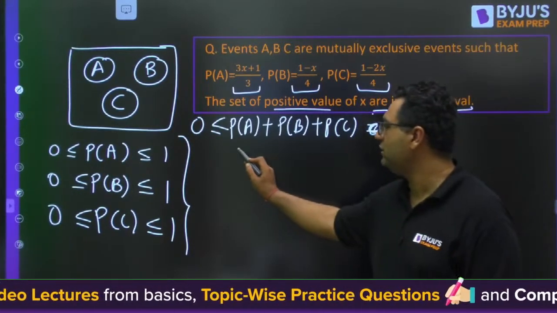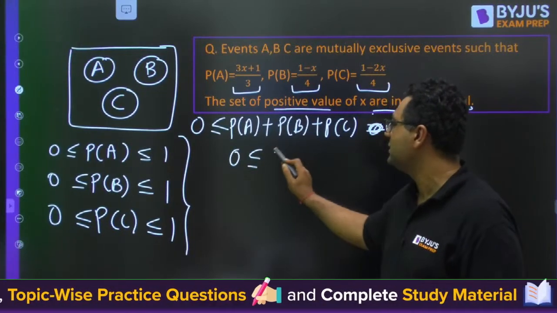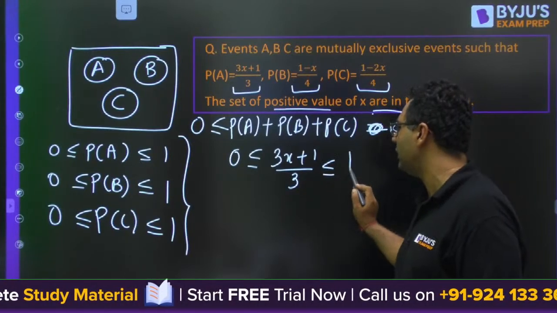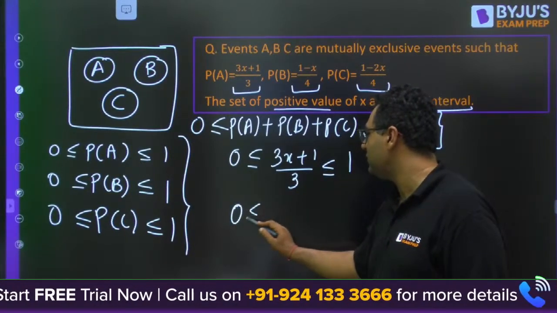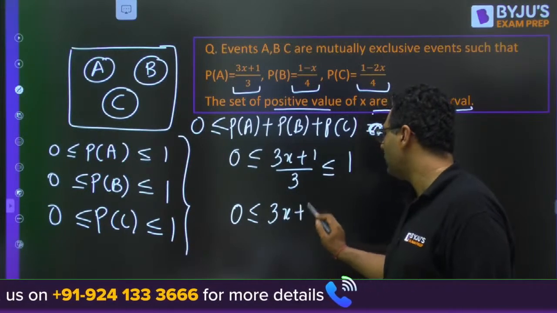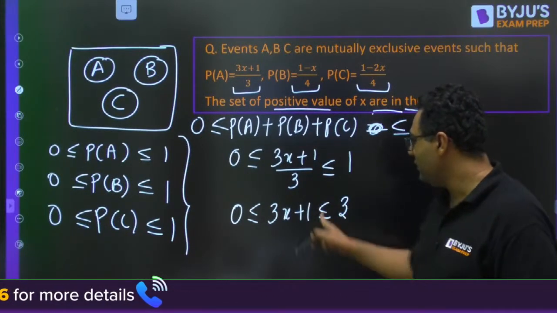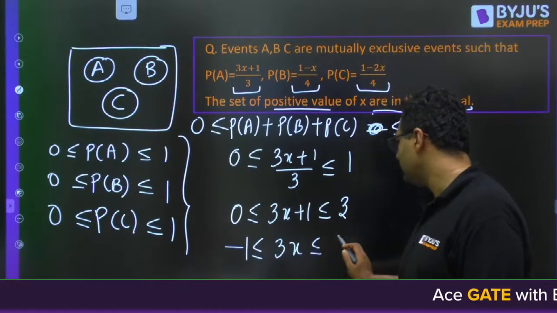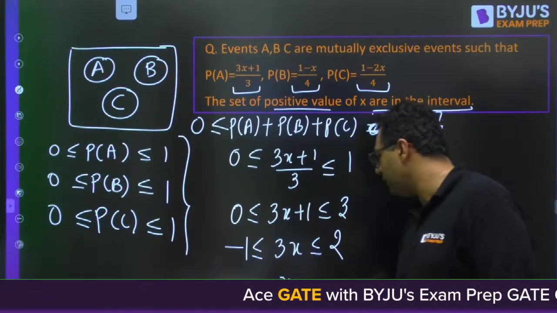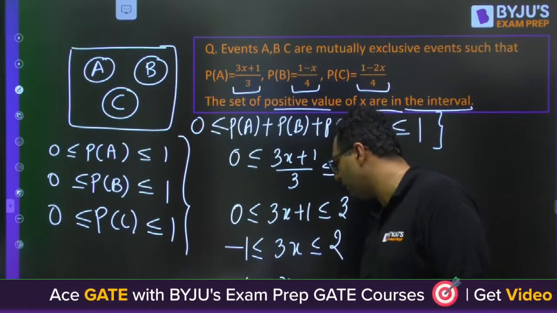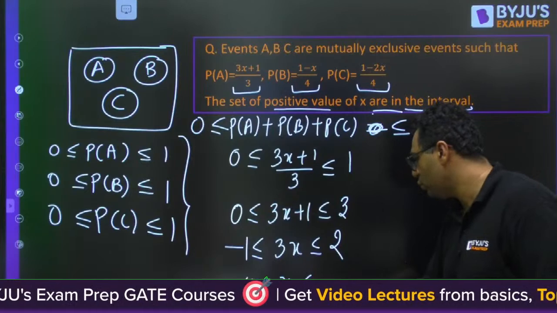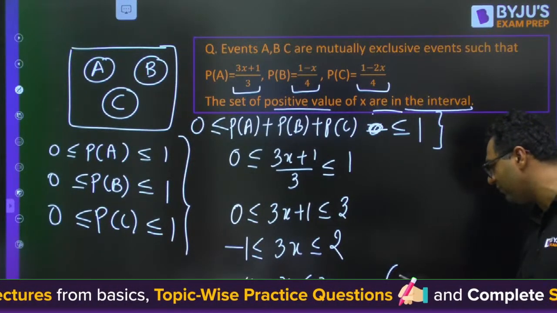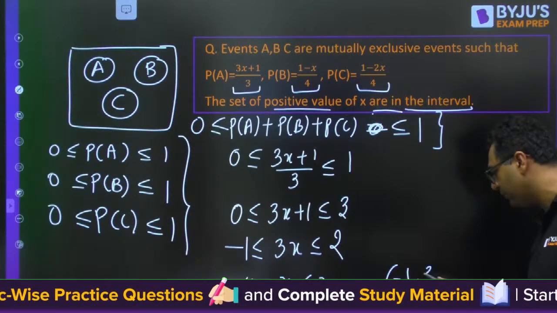So first of all, 0 is less than or equal to 3x plus 1 divided by 3, which is less than or equal to 1. So you will get 0 less than or equal to 3x plus 1 less than or equal to 3. Then you subtract 1: minus 1 is less than or equal to 3x, which is less than or equal to 2. X will be coming out to be minus 1 by 3 to 2 by 3. So this first inequality says that x has a range of -1/3 to 2/3.